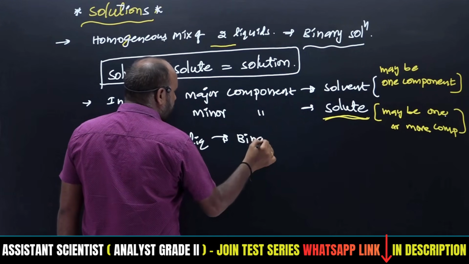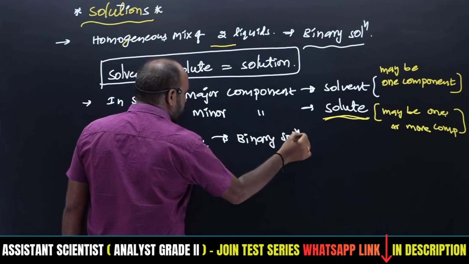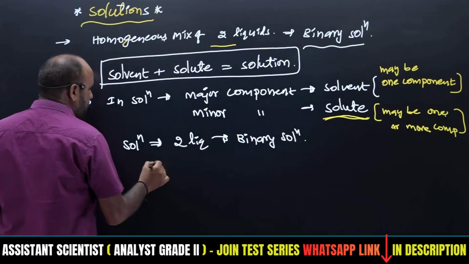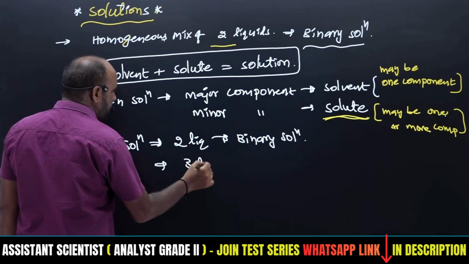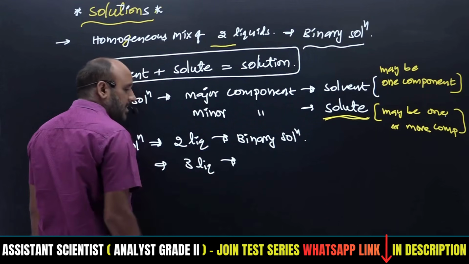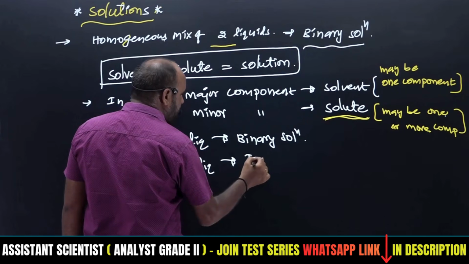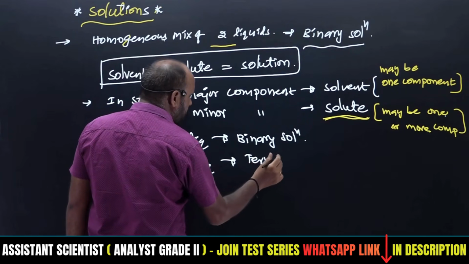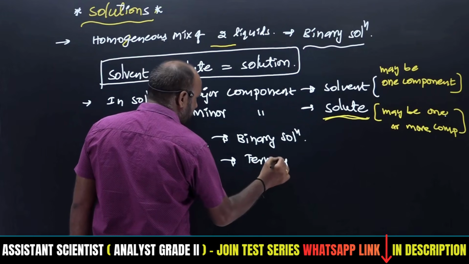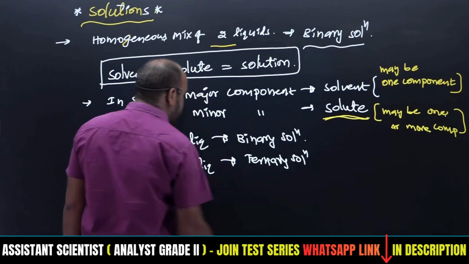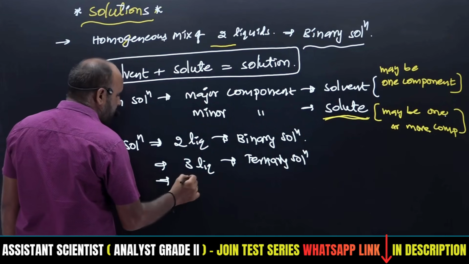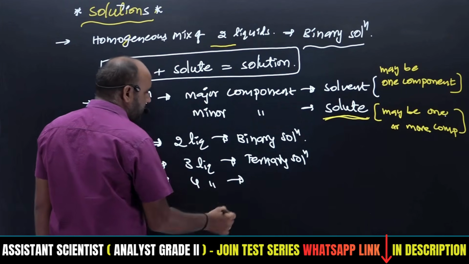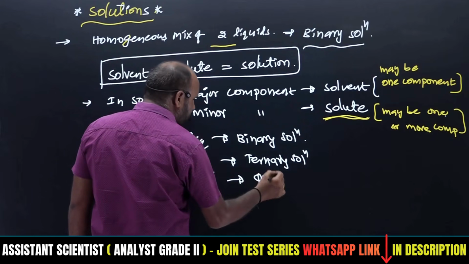If a solution consists of three liquids, we may call it a ternary solution. If a solution consists of four liquids, that becomes what? Quaternary solution.